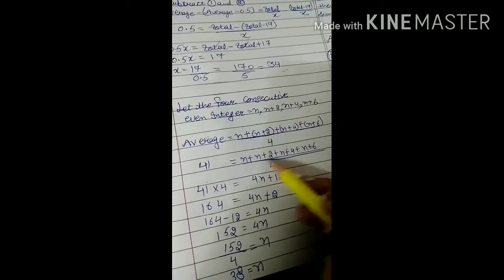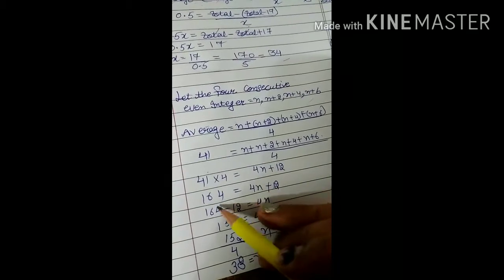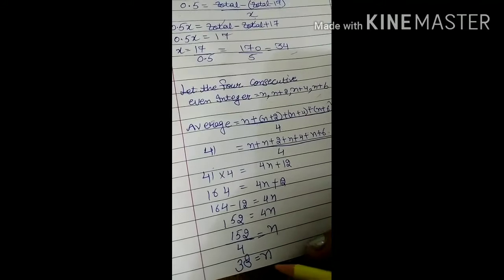So like this you can calculate: 4n plus 12, and 41 into 4 is 164, which is equal to 4n plus 12. So like this you can calculate the value of n, and find the smallest even number. So the smallest even number is 38.